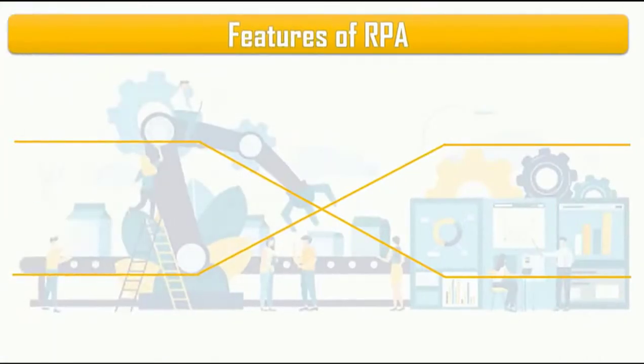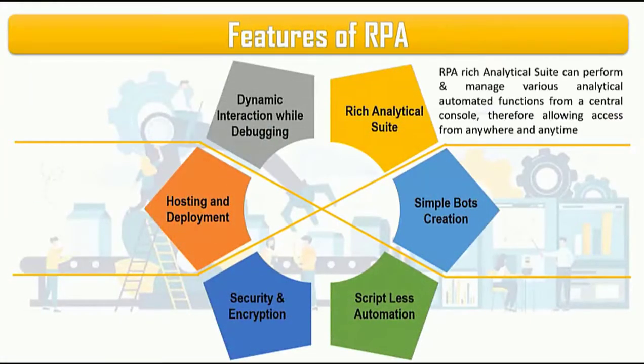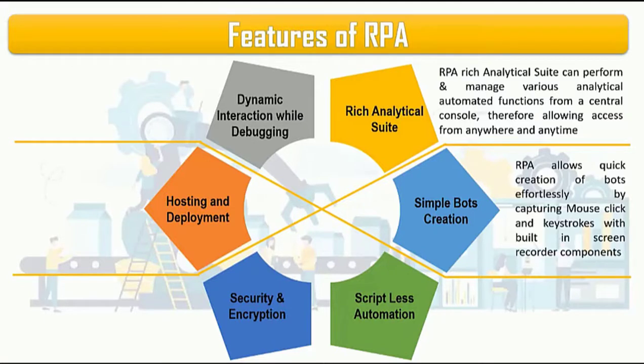Let's now look into some of the features of RPA. Rich analytical suite. RPA's rich analytical suite can perform and manage various analytical automated functions from a central console. The console can be accessed from anywhere and offers basic metrics of robots, servers, workflows, and more. Simple bot creation. RPA allows quick creation of bots by capturing mouse clicks and keystrokes with built-in screen recorder components.